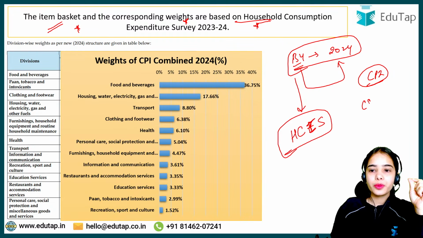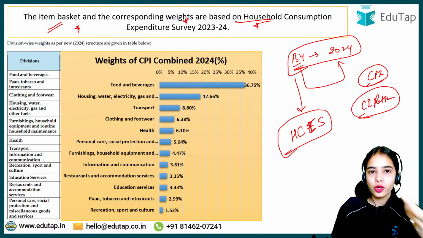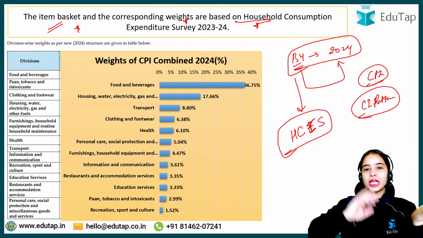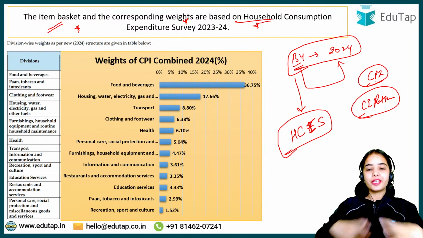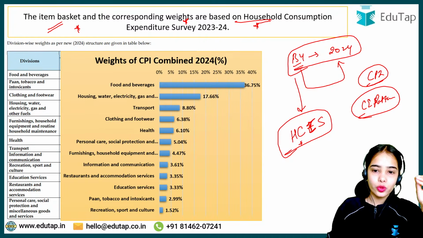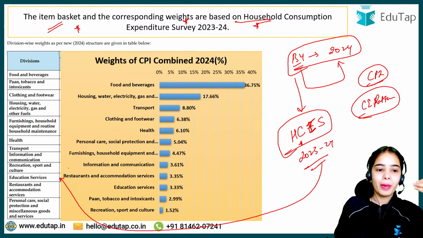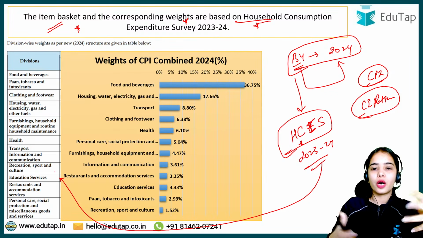So the consumption expenditure pattern has changed. The consumption expenditure pattern of the people has changed since 2012 till 2026. With this change, we need to take the new data, that is the household consumption expenditure survey of 2023-24, to have the new basket of goods and services on which the households are spending.